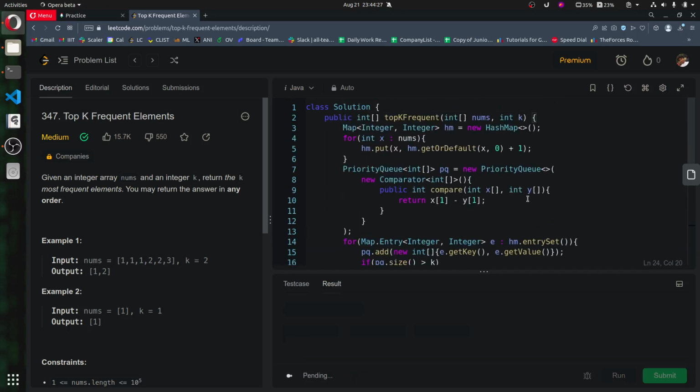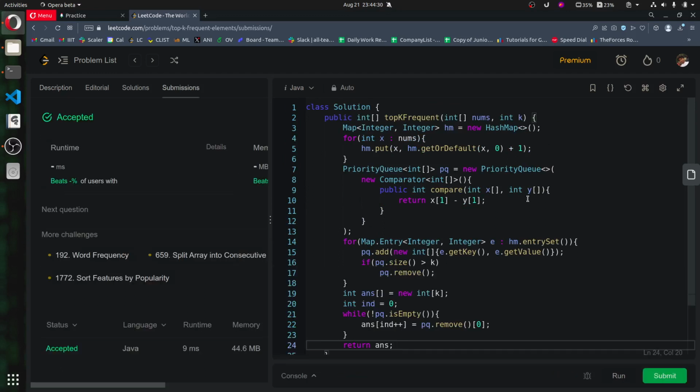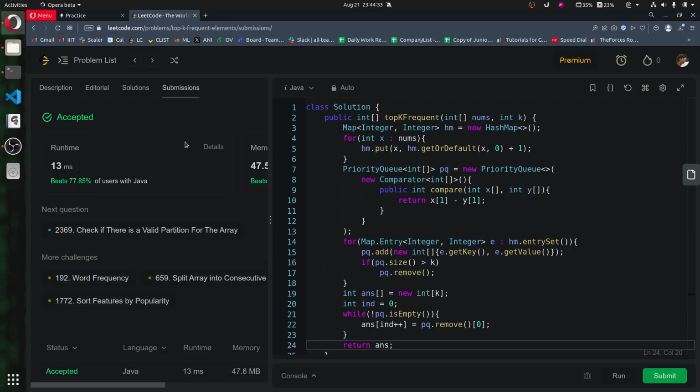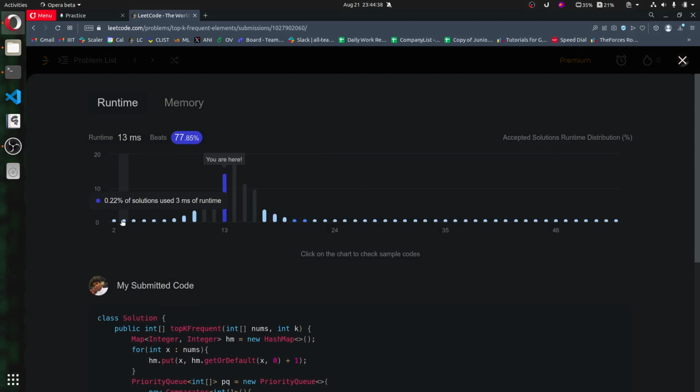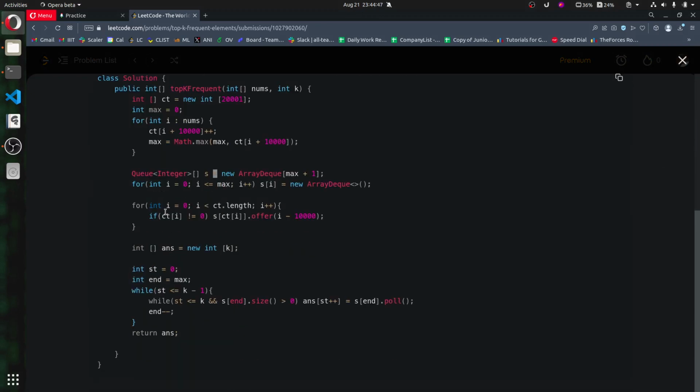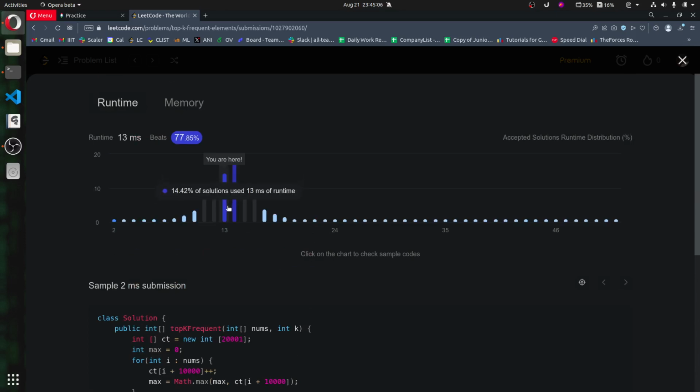Okay, let's try to submit it. We are beating 77% of the submissions. I don't think there exists any better. Yeah, there exists some algorithm with better runtime for the k largest element. So here what they are doing, ct.len, ct is count. Okay, I do not understand that approach.